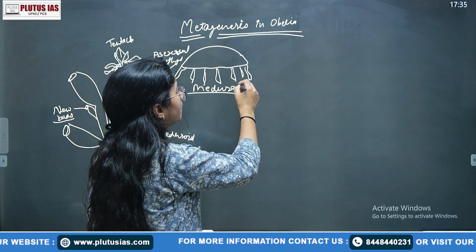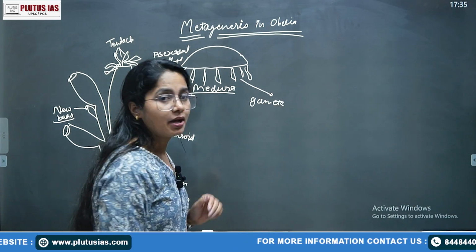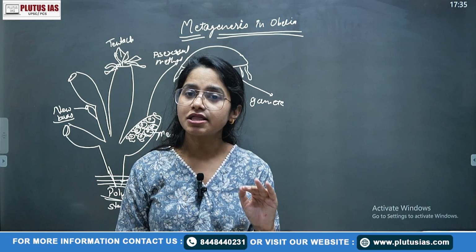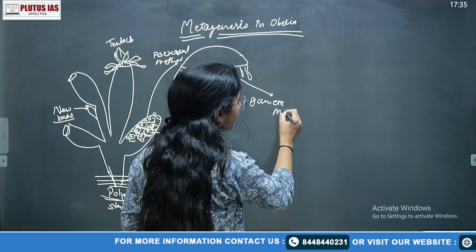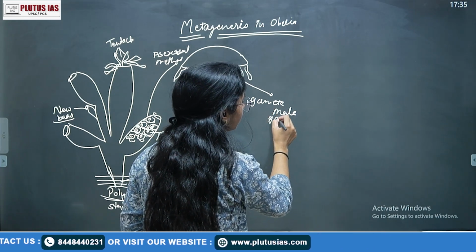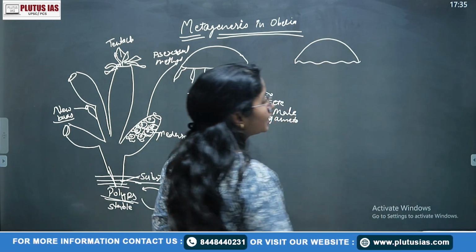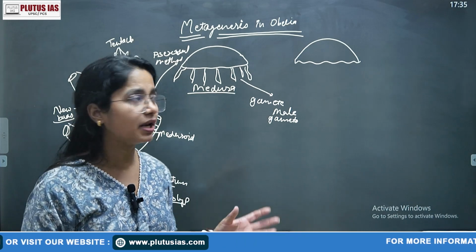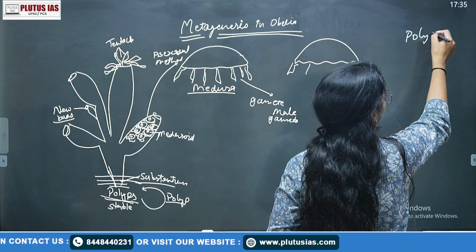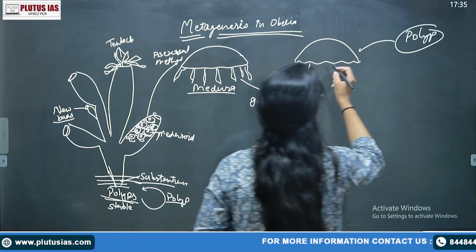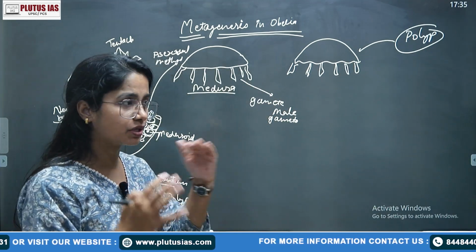Then what happens? The medusa forms the gametes, but the medusa does not go into asexual reproduction. We'll write the point also. One medusa produces the male gamete or the female gamete. In the polyp stage there is no differentiation of male and female, but in the medusa stage there is. Suppose this is also coming from another polyp. These are the tentacles. This is a simple transparent umbrella-like structure showing the tentacles.